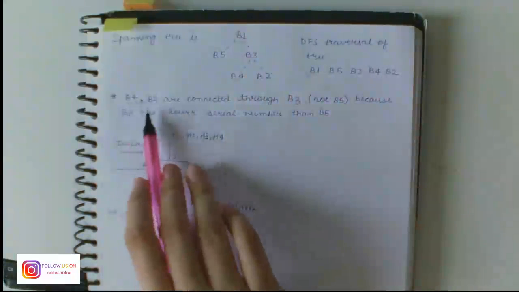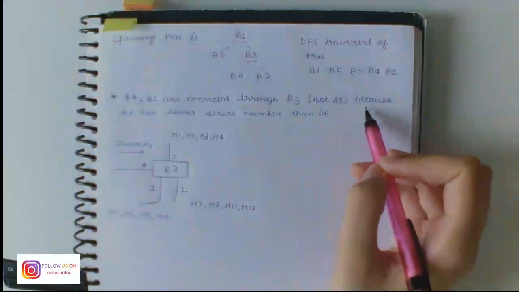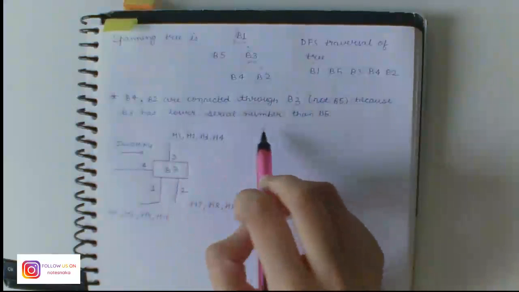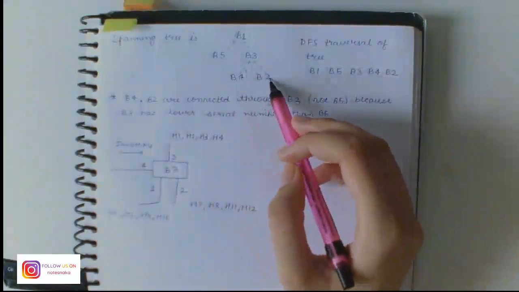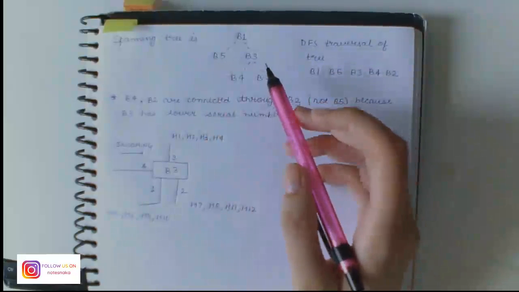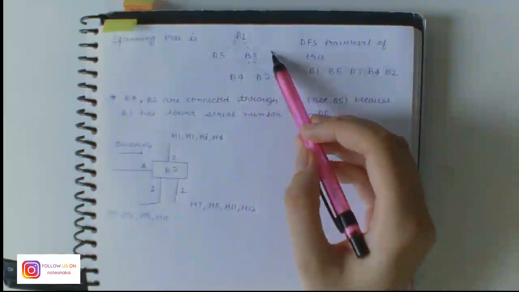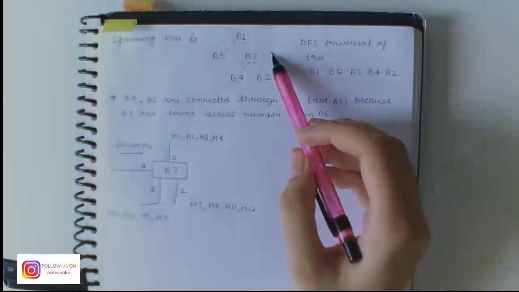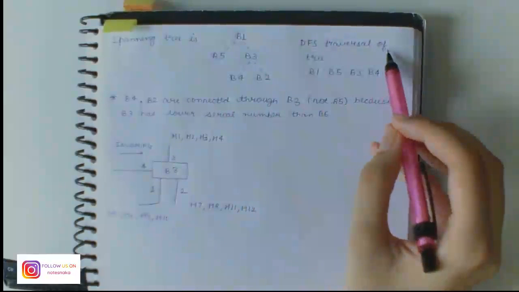In the diagram, we can see that B4 and B2 can also be connected by B5, but as specified in the question, the index is lower in case of 3, and hence it wins. So this is the possible spanning tree, and its DFS traversal is B1, B5, B3, B4 and B2.